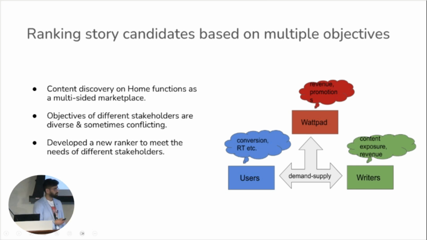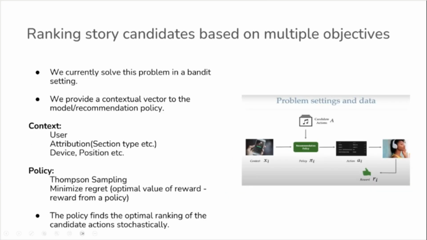And as Gayathri mentioned in her section of the presentation, and you can see it also from the graph, objectives of different stakeholders can be sometimes conflicting and are usually diverse. So there is no one feasible solution that maximizes all of these objectives simultaneously. So we were looking for Pareto optimality. Having this in mind, we decided to create a ranker that can meet these different goals to meet the need of our stakeholders. For our solution, we chose bandit algorithms, in particular contextual bandits.